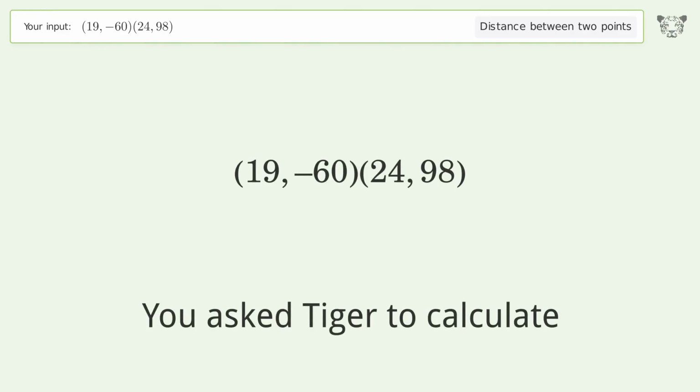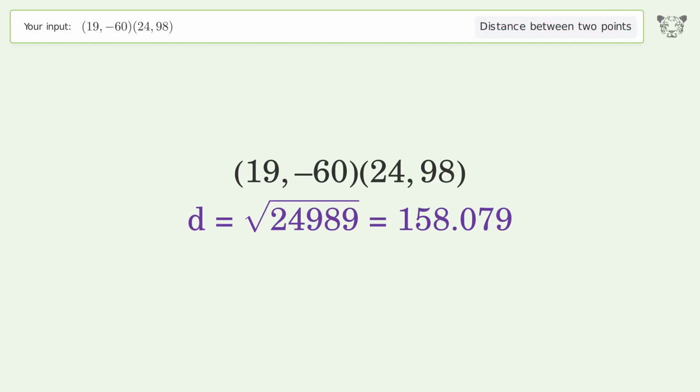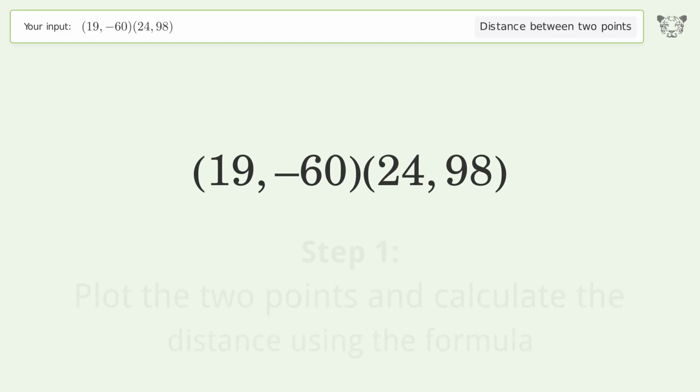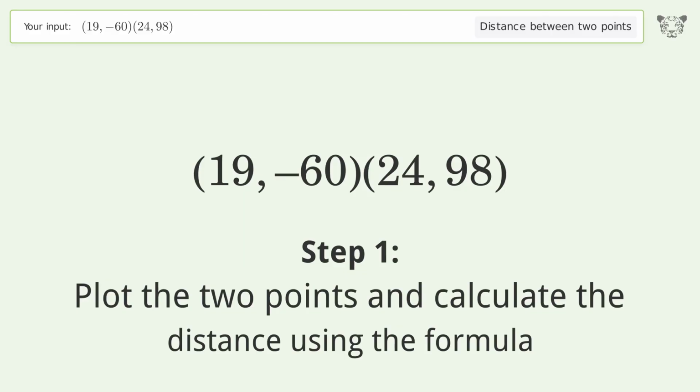You ask Tiger to calculate. This deals with the distance between 2 points. The distance between the 2 points is the square root of 24,989 or 158.079. Let's solve it step by step. Plot the 2 points and calculate the distance using the formula.